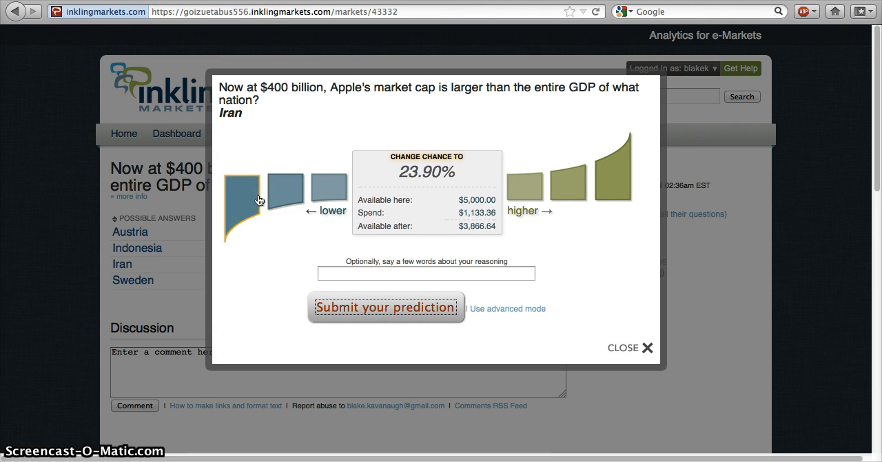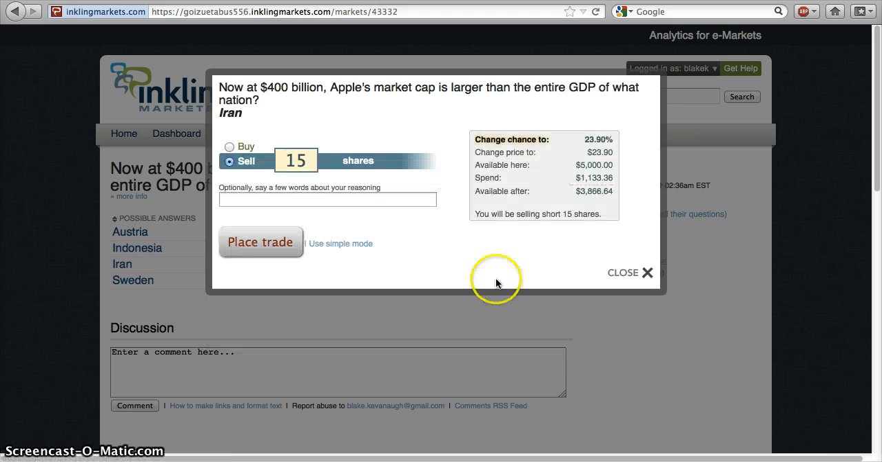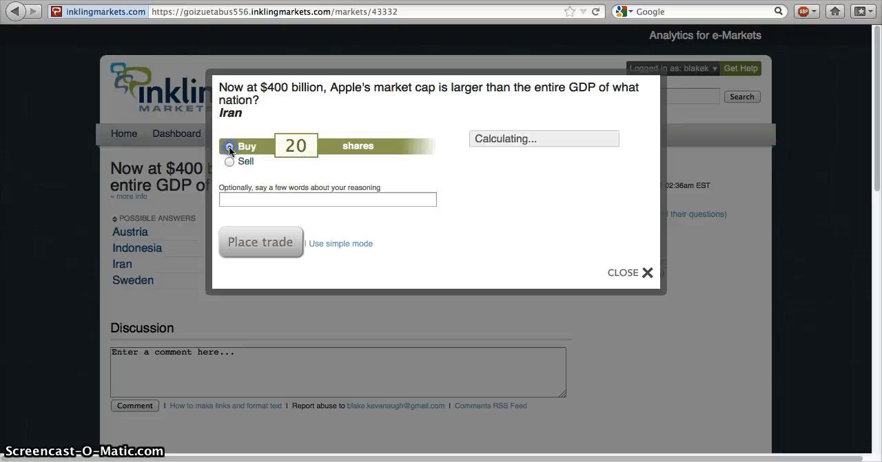Now, if you start getting really excited about this and you really want to go farther into loading up different percentages and different potential answers, you can go down here to the Advanced Mode button. Click on Advanced Mode, and you can sell shares directly. Right? So maybe you want to do 20 shares in one direction, or you want to buy different shares in a different direction.